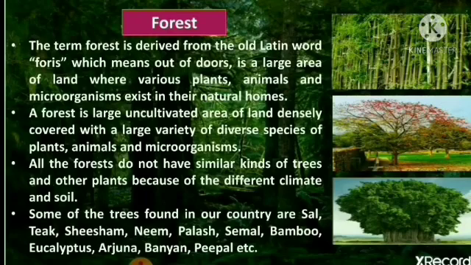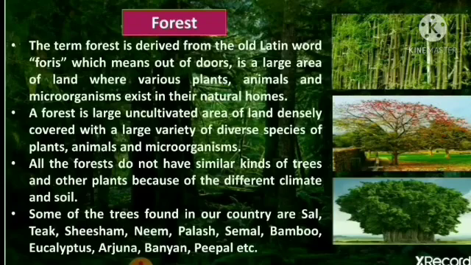As we can see in the parks and in the agricultural lands, which are created by human beings, there is proper fencing, but there is no fencing, no boundary made by human beings in the forest. That is why forest is an uncultivated area of land which is densely covered with different varieties of plants, animals, and microorganisms.